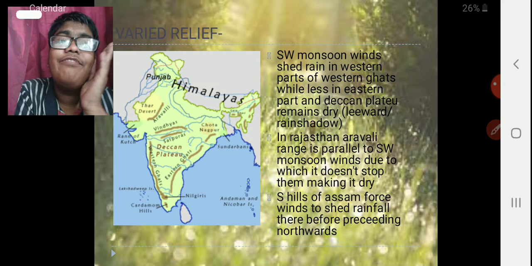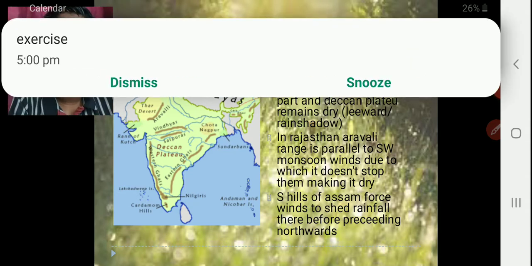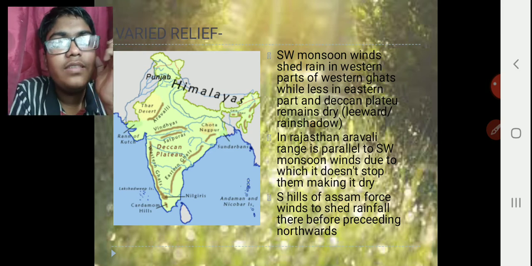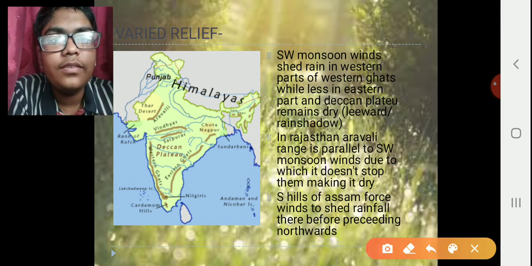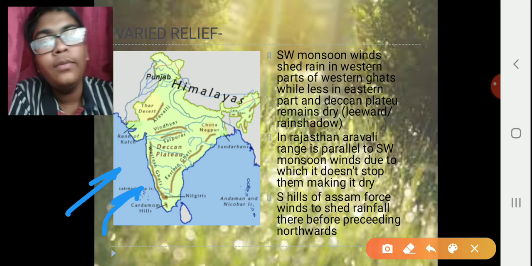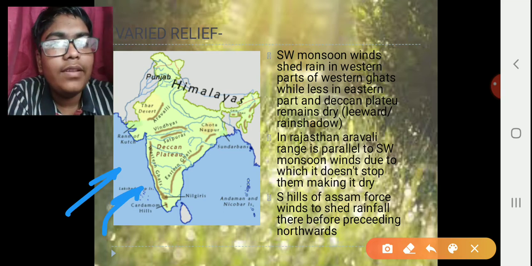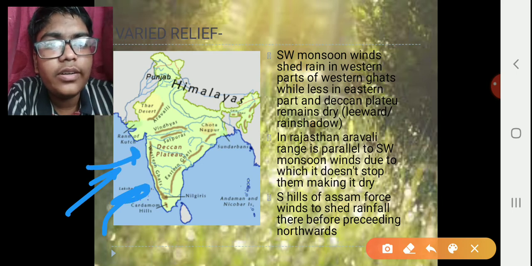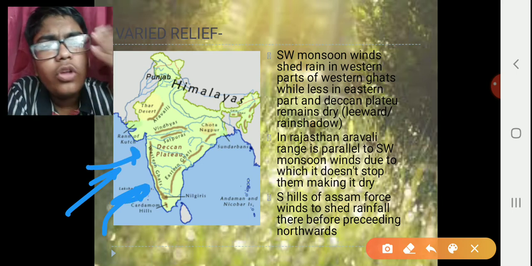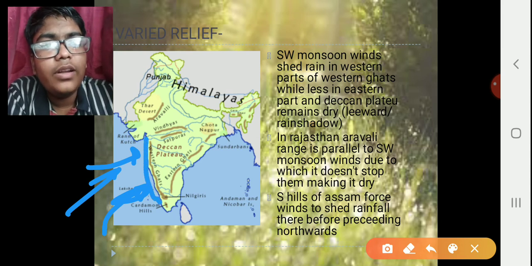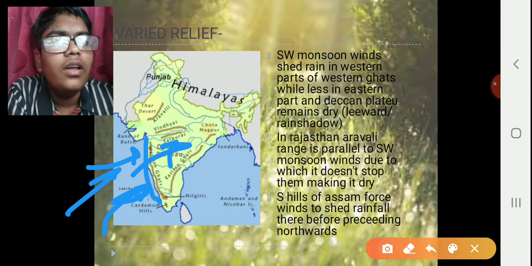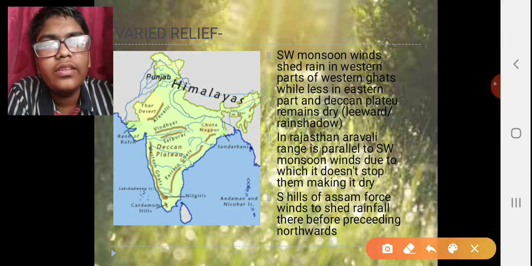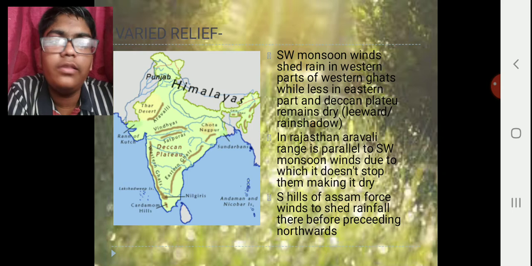We have varied relief in India, due to which the rainfall changes. The southwest monsoon winds come from here, and the Western Ghats which are there obstruct them over here, and they lose all their rainfall on the coast only. Till the time they reach over here, it is all dry. They have given all their rain, all their moisture, so this place remains dry during this time.